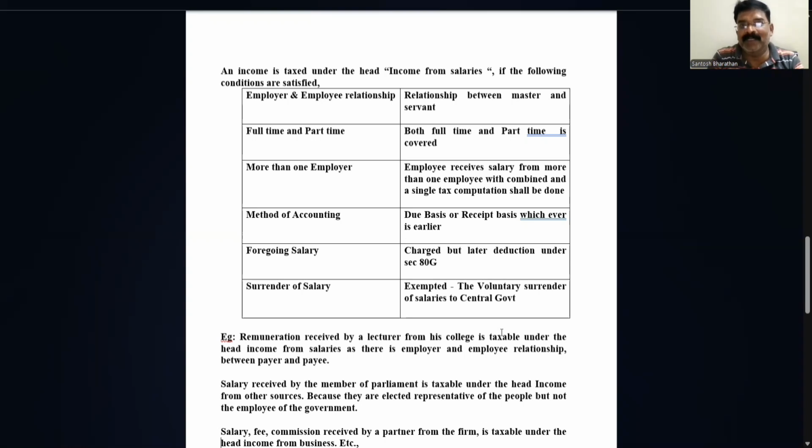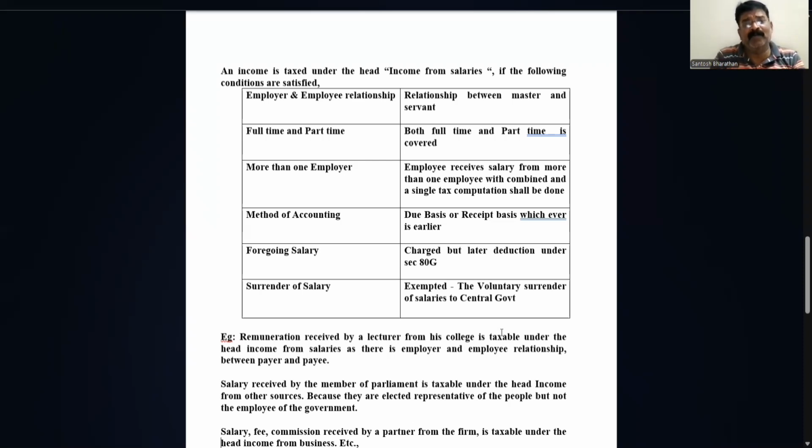It is a part payment, not a periodical payment. I followed the instructions, and for a few days they paid me a certain remuneration. There is no relationship between employer and employee, and this income is taxed under income from other sources. It does not fall under income from salaries. Understood, children? Next, one more example.